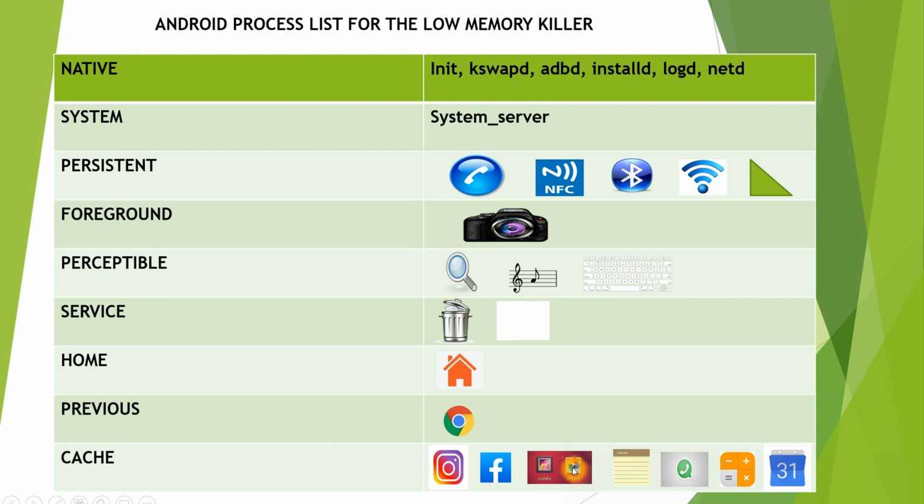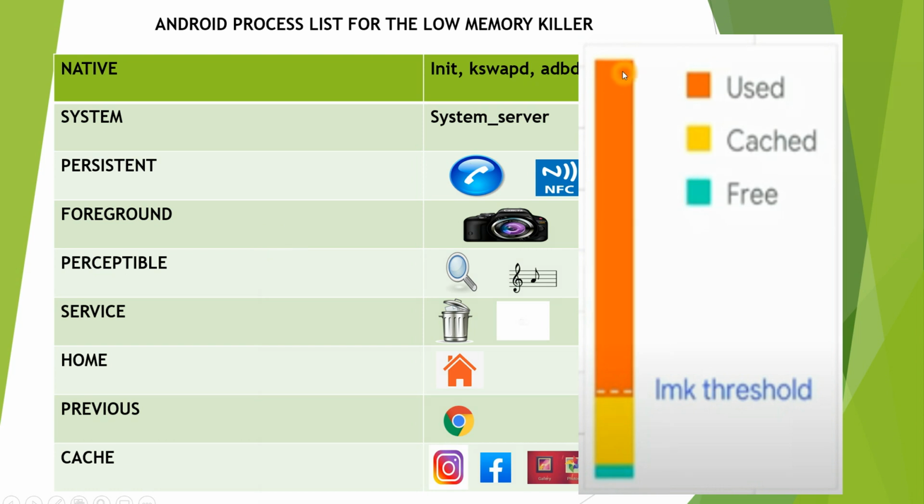Immediately gallery will be launched. If it is not there in the cached process list, then gallery should be loaded into memory and then launched, which will take some delay. So if the applications I try to launch are in cache already, they will be launched very quickly because all of these are there in memory already. So this is the process list. Cache process has the lowest priority and native process has the highest priority.